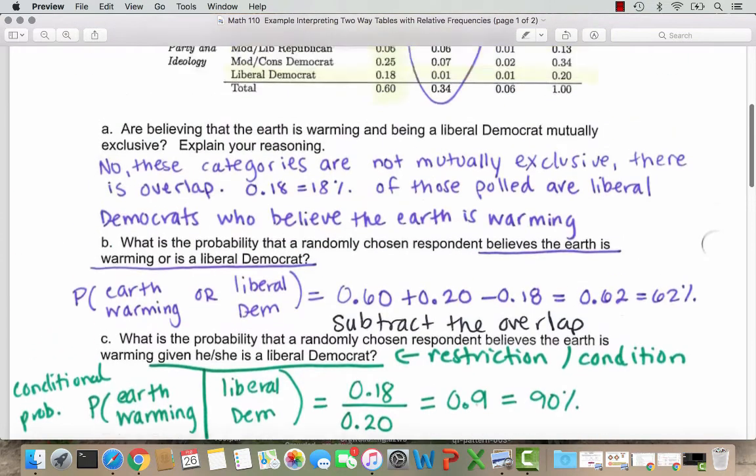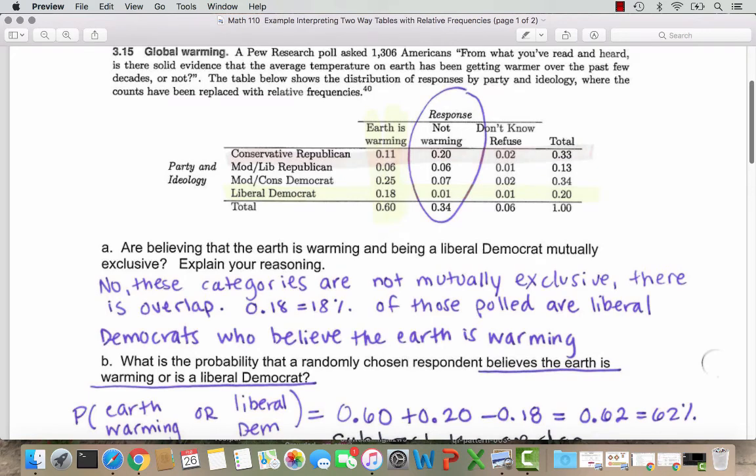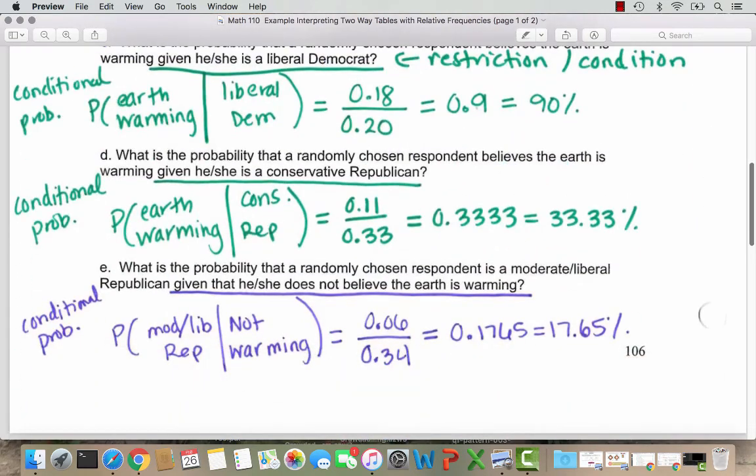So we see the conservative Republicans are up here in the top row of the party and ideology, and so I tried to highlight those in orange. It's a little tough to see, but the total of that top row is 0.33. So we want to know what part of these folks believe that the Earth is warming, and so that is 0.11. So as a fraction, we can say 0.11 over 0.33. That's like 11 over 33, or 1/3. So when we divide, we see as a decimal, it's 0.3333, or 33.33%. It's your choice when you report these. You can leave them in decimal form. Percent's okay too if you prefer to think about probabilities that way.